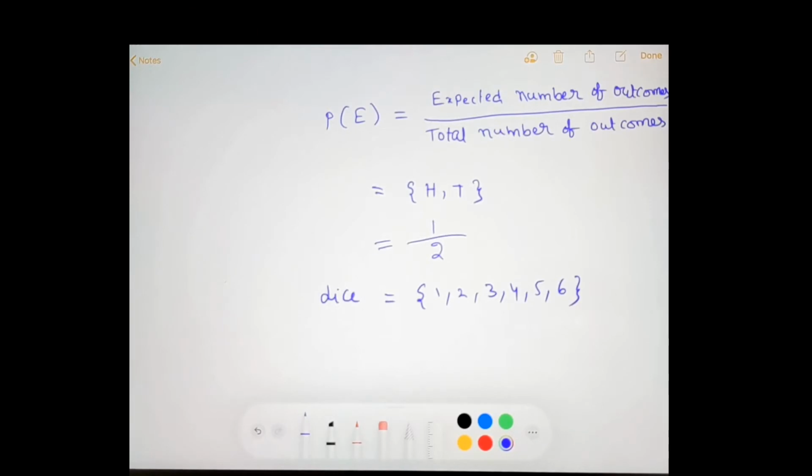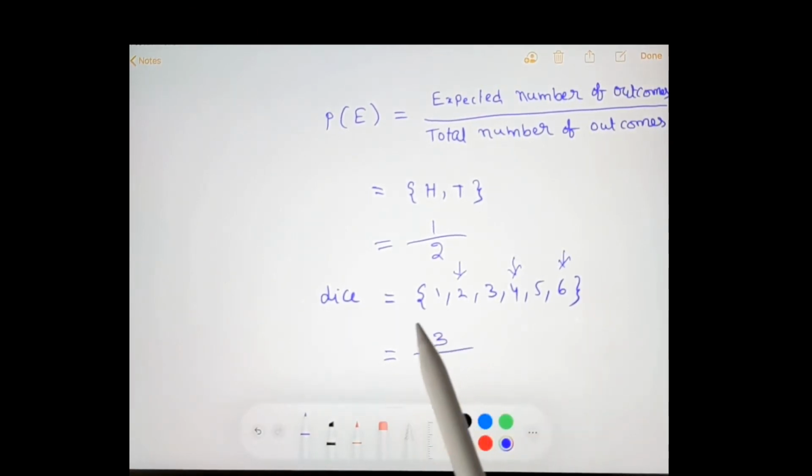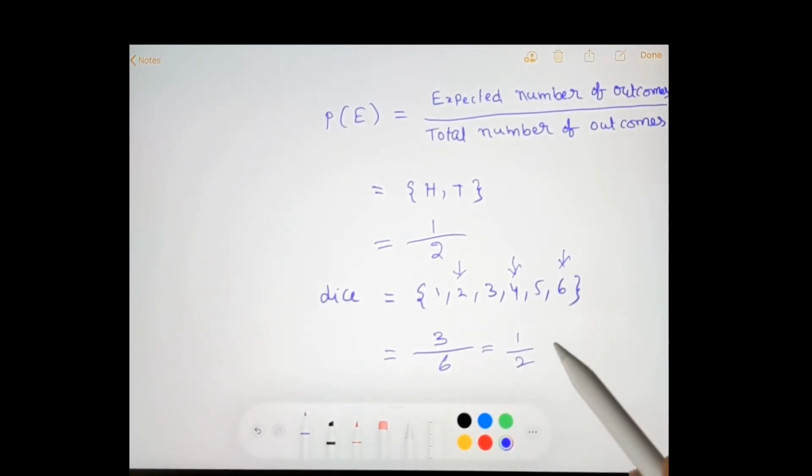If we ask what is the probability of getting an even number when we throw a dice, among these possible outcomes, how many are expected? We want only even numbers, that is 2, 4 and 6. 3 even numbers are there, those are expected, so I am taking that as the numerator. Total possible outcomes are 6. 3 by 6 is the answer. 3 by 6 means we can write this as 1 by 2. This is the answer.